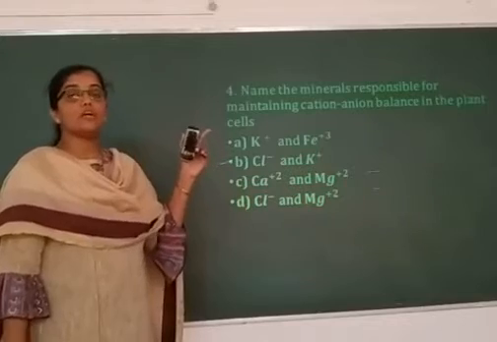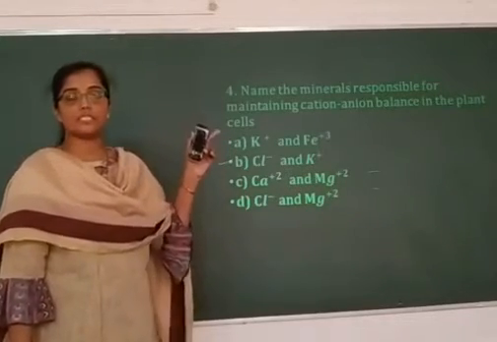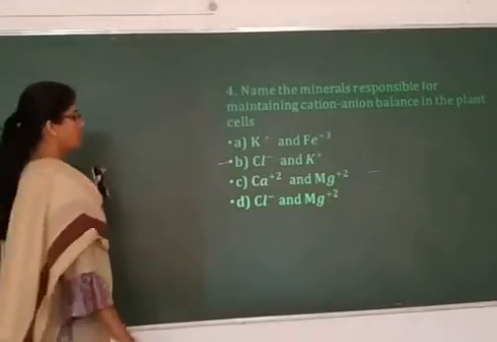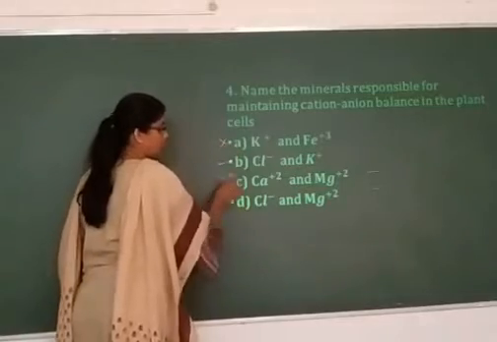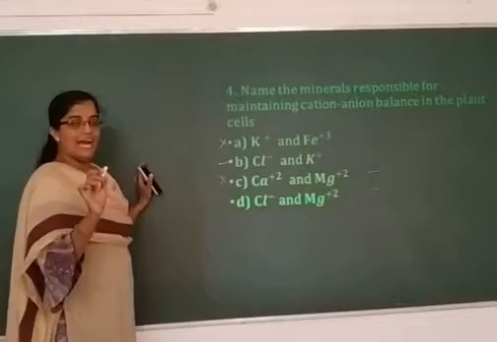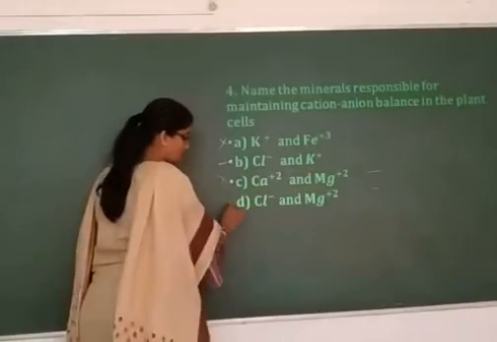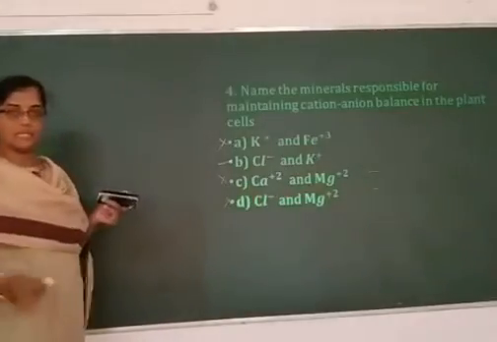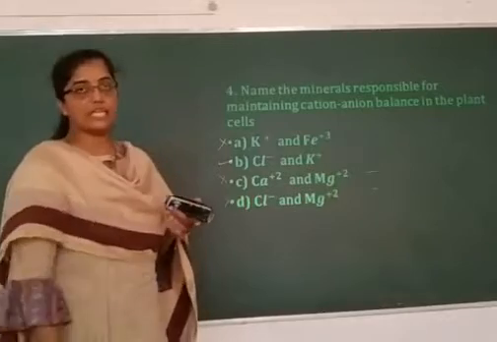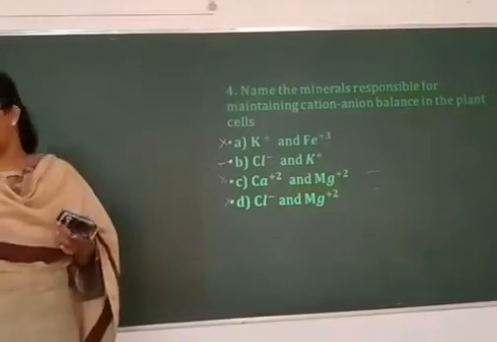It is basically a component of cytochromes and is also required for the synthesis of chlorophyll pigment. The calcium and magnesium option is also wrong because they are basically present in the cell wall as calcium pectate and magnesium pectate. The last one is also wrong because it has magnesium in it. So, chlorine and potassium are the right answer that maintain anion-cation balance in the cell.